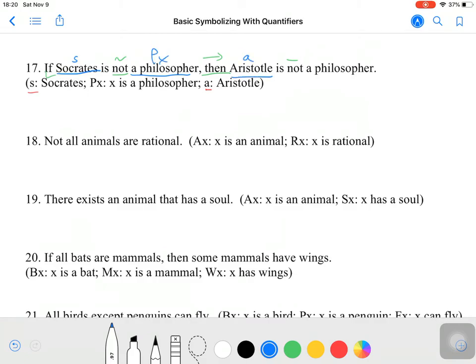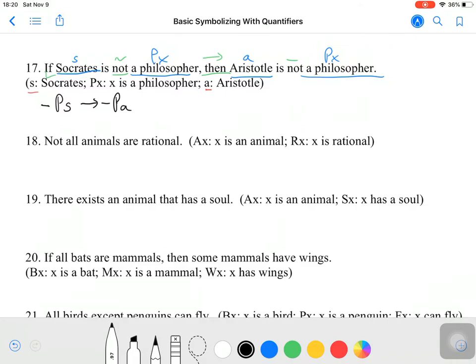Aristotle, little a, philosopher, Px. Now this one's not going to have any actual quantifier. Why? Because we're only talking about particulars. If you only are talking about particulars, there's no quantifier. There won't be a universal or an existential x. Instead, we say that if Socrates is not a philosopher, then it follows that Aristotle is not a philosopher.